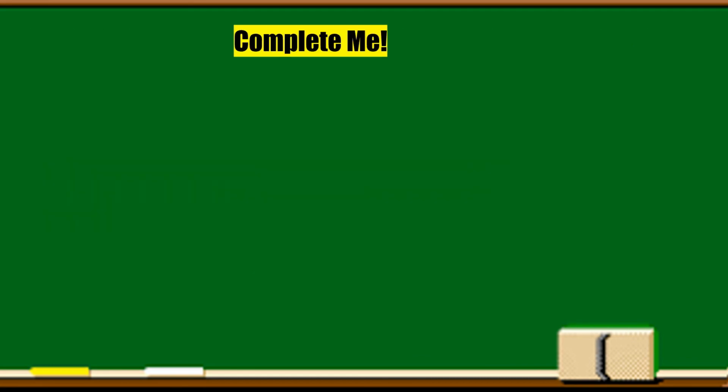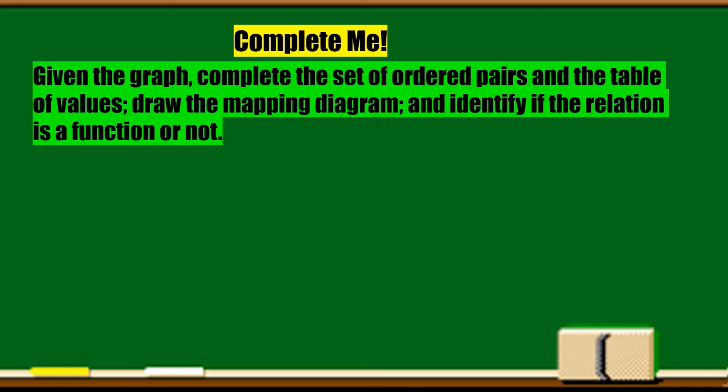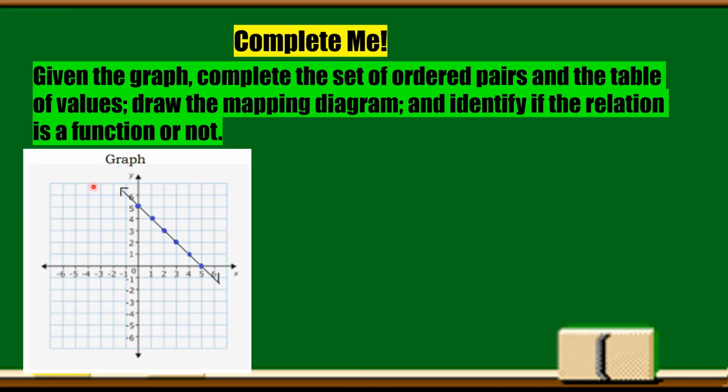Now it's your time to clarify your understanding about the lesson. Given the graph here, complete the set of ordered pairs and the table of values, draw the mapping diagram, and identify if the relation is a function or not. So here is the graph that is now given.